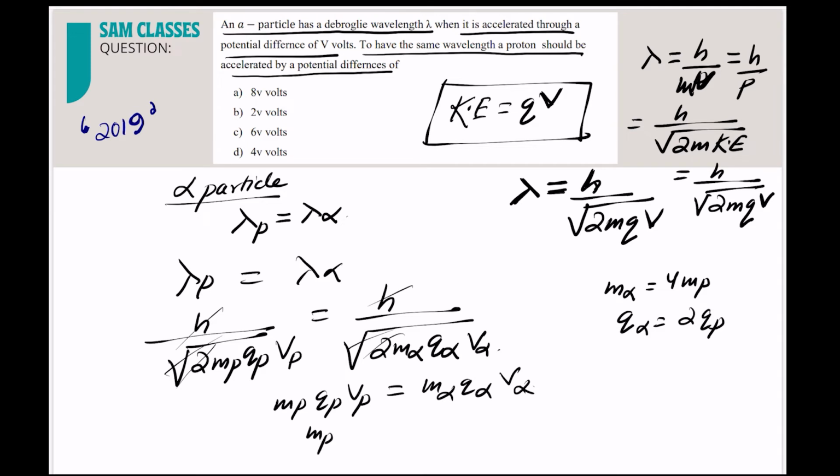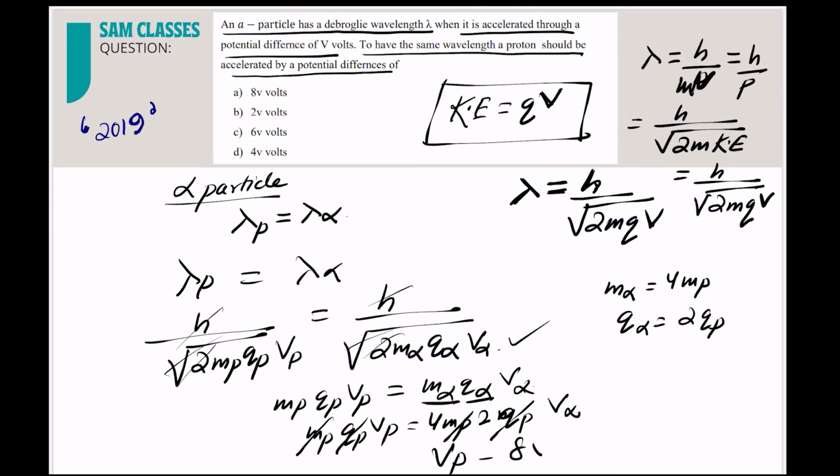I'm writing a lot of times so that you understand it better. You can do it directly, write all these formulas in one line and then solve it. So mass of alpha particle is 4 times the mass of proton, charge of alpha is 2 times the charge of proton, and V alpha. So this and this got cancelled, this and this got cancelled. So it should be 8 volt. That's it. Clear everyone? Very simple.